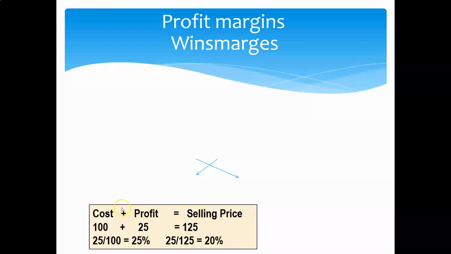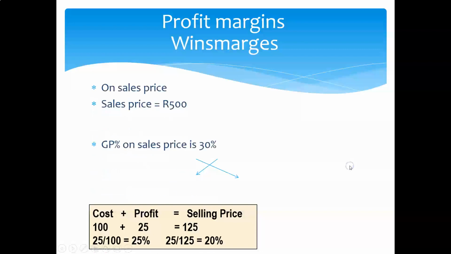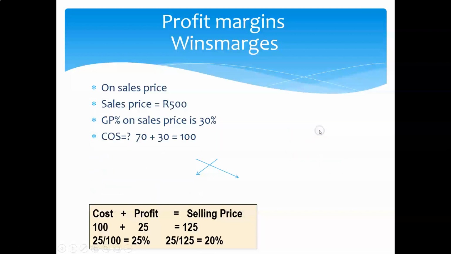So you can see that we can work back. If I have the profit percentages, I can work either back to the cost price of an item or to the selling price of an item. So let's say our sales price is 500,000. Our gross profit percentage on the selling price is 30%. So what is our cost of sales?